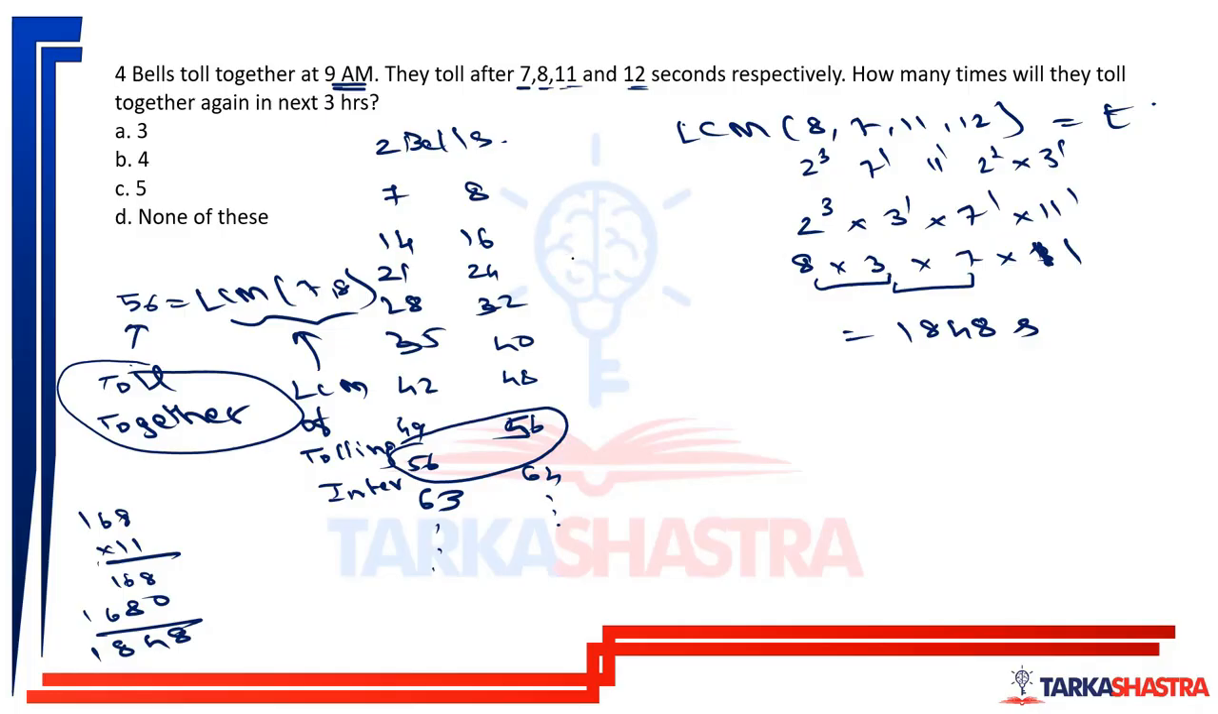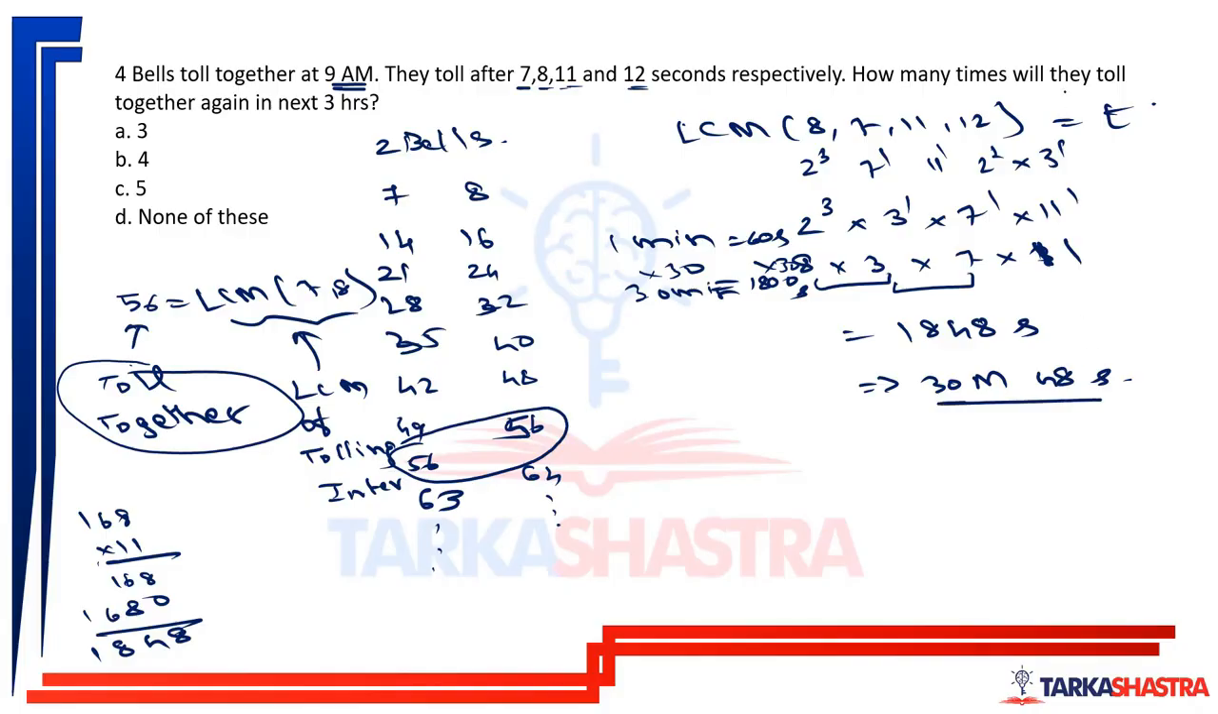Now, how much is this 1848 seconds in terms of minutes? Let us try to gauge that. 1 minute is 60 seconds, so approximately 1800 seconds will become 30 minutes, and the remaining is 48 seconds. So this is 30 minutes, 48 seconds. So what we can say is, after approximately every half an hour, they will toll together.